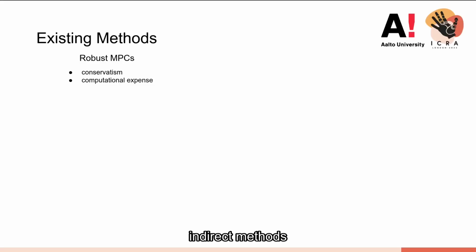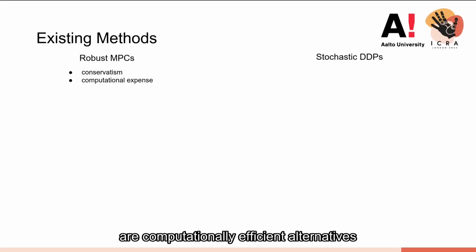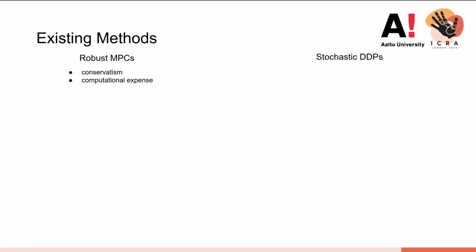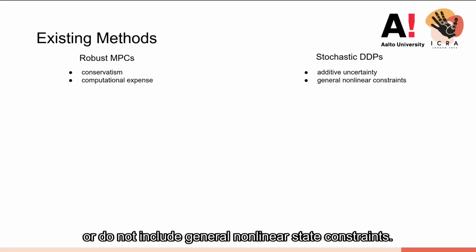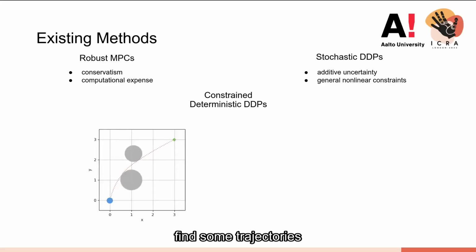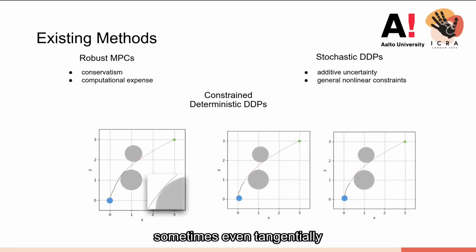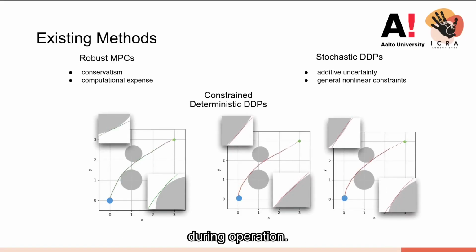On the other hand, indirect methods, such as stochastic differential dynamic approach, are computationally efficient alternatives, but they either don't reflect the effect of additive uncertainties in control policy or do not include general nonlinear state constraints. Constraint versions of deterministic DDP methods find some trajectories that pass very close to constraints, sometimes even tangentially, and create a risk of constraint violation during operation.